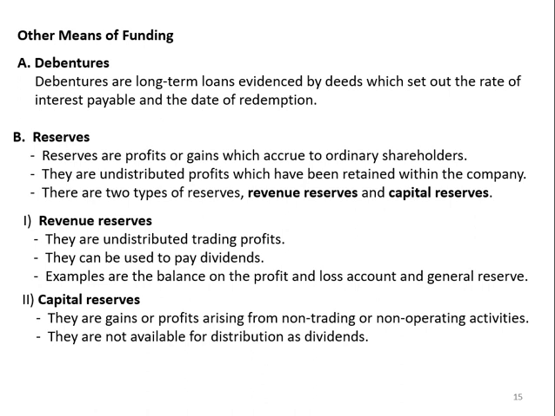That is, they are going to buy back these debentures from the general public and pay them the interest along with their principal amount. Reserves are the profits or gains which accrue to the ordinary shareholders and they are undistributed profit. So the company has reserved them. A reserve is any particular amount that is being reserved for a specific kind of activity. Revenue reserves are undistributed trading profits and they can be used to pay the dividend. On the other hand, capital reserves are profits arising out of non-trading or non-operating activity and you're not going to distribute them as dividend. Rather, they will be utilized for certain other purposes.